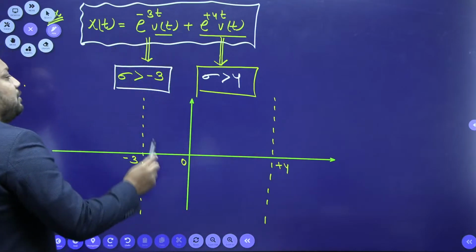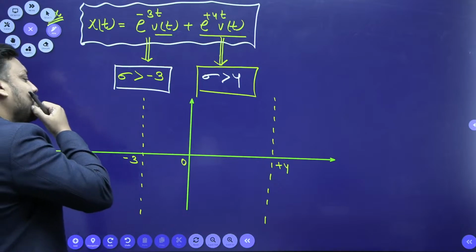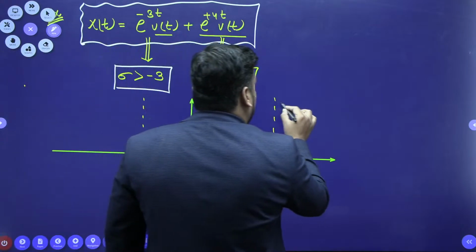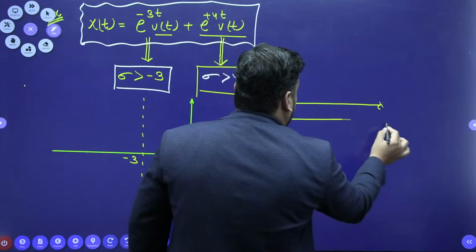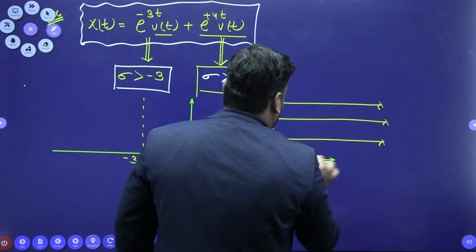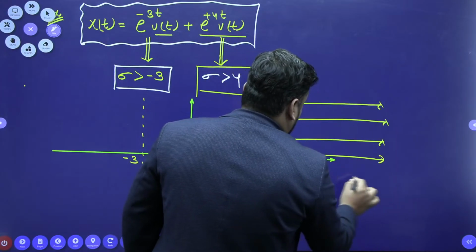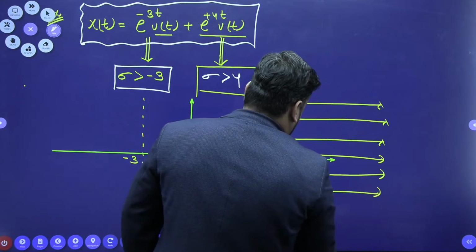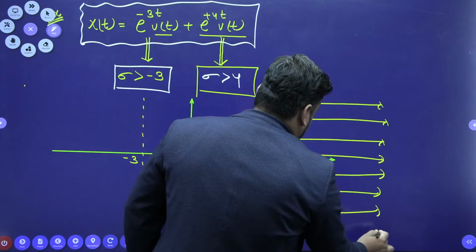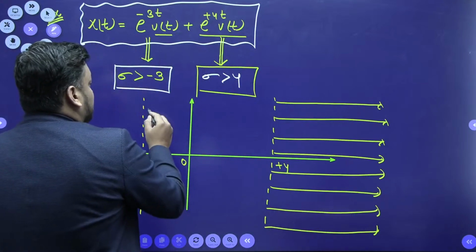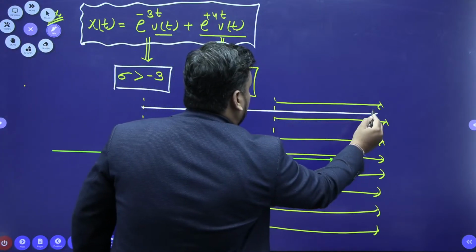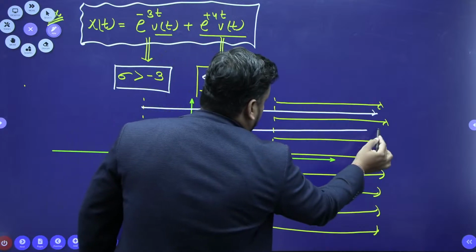Tell me, bachcho, sigma is greater than minus 3 and sigma is greater than plus 4 also. If sigma is greater than plus 4, then don't you think this is a region? Yes, sir, of course, this is a region only. And if sigma is greater than minus 3, then this will be the only region.